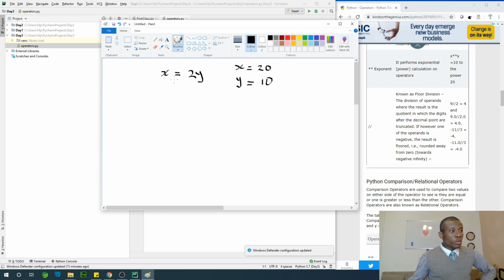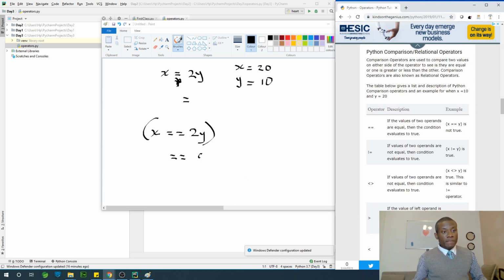So at this point we have an equal sign, which is called the equality operator. But when you have something like x equal to 2y, this one now, these 2 equal signs here, is called a comparison operator. Let me just make sure. So you can see: checks if the values of 2 operands are equal, so comparison operator. So that's what we have here. When you have 2 equal signs, that becomes comparison.